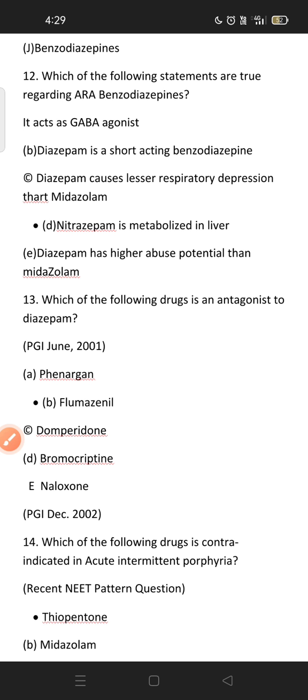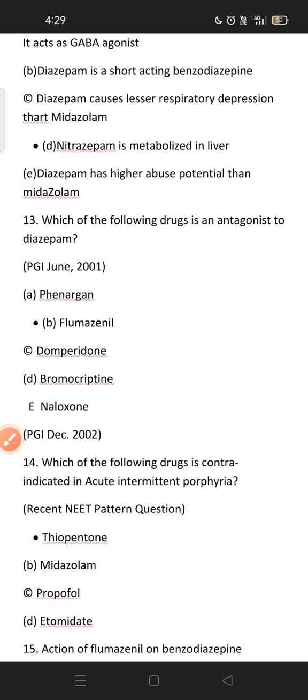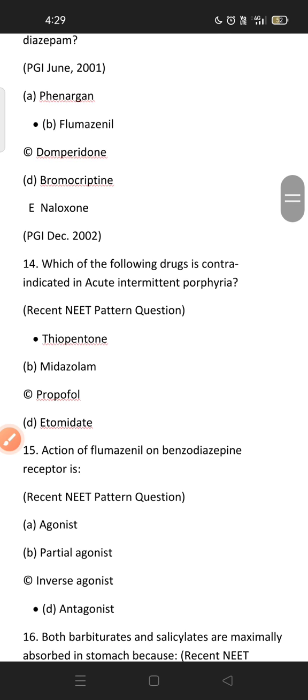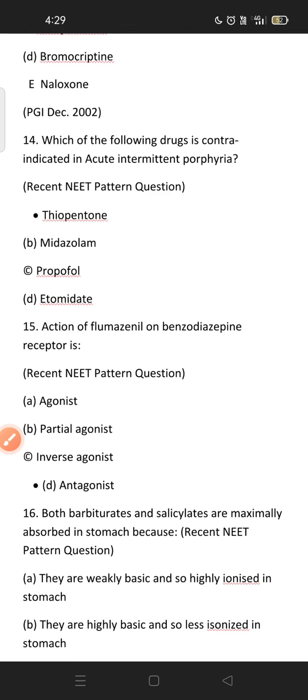Which of the following drugs is the antagonist to diazepam? Remember, diazepam antagonist is flumazenil, because flumazenil is used as an antidote of the benzodiazepine. Which of the following is contraindicated in acute intermittent porphyria? Thiopentone, because thiopentone is a barbiturate group drug. Action of flumazenil on the benzodiazepine receptor: antagonist.